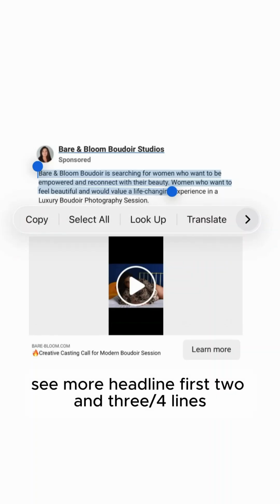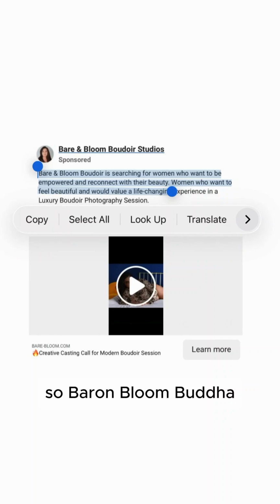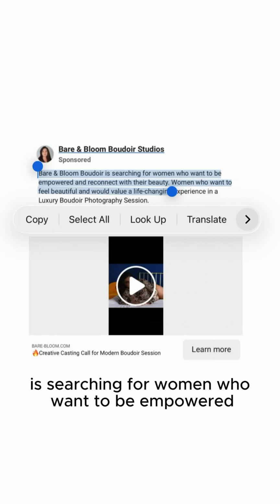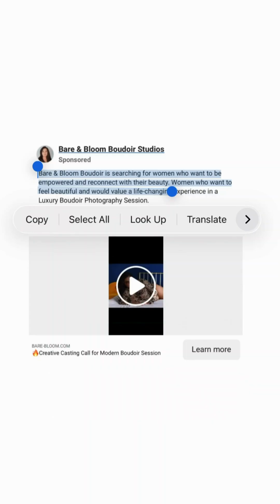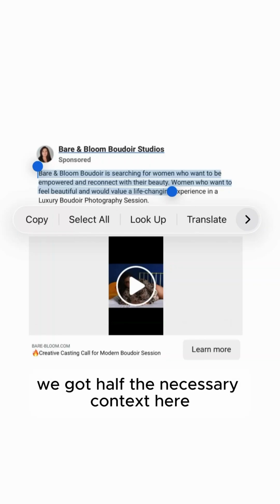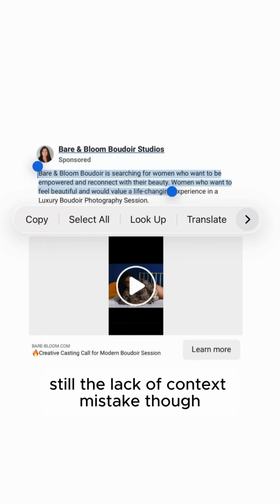First 2 3/4 lines, Facebook newsfeed mobile. So Baron Bloom Boudoir is searching for women who want to be empowered and reconnect with their beauty. Women who want to feel beautiful and value life-changing. All right. Okay, so yeah, we got half the necessary context here. Still the lack of context mistake though.